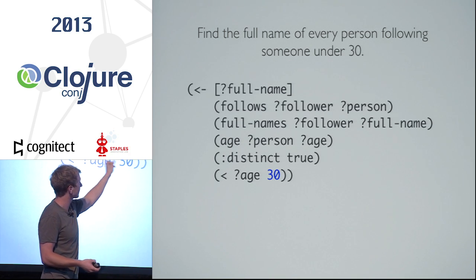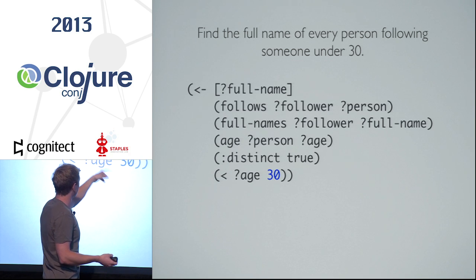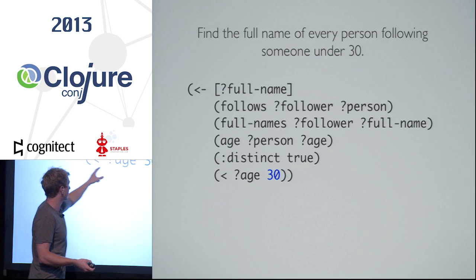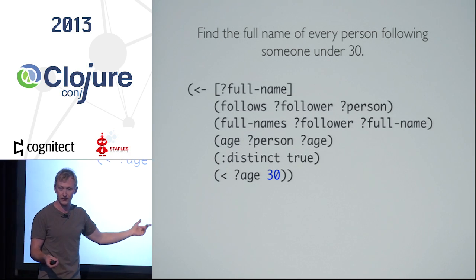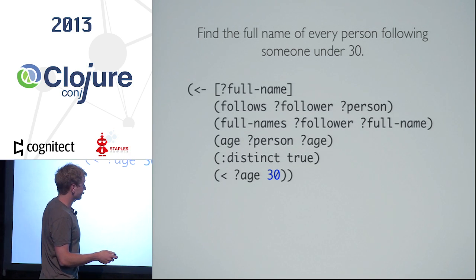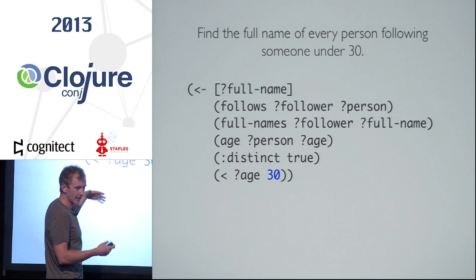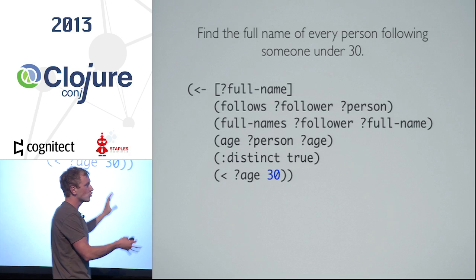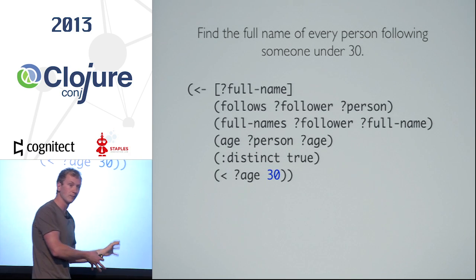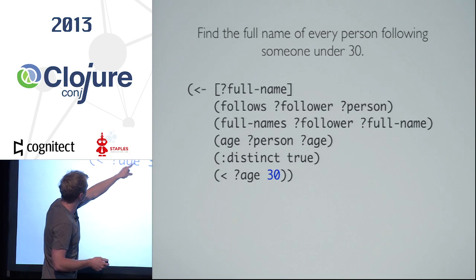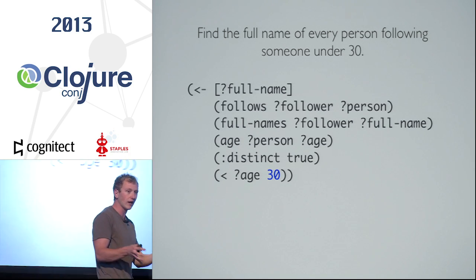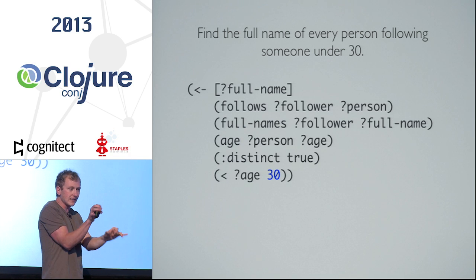Full names produces follower and full name. Age produces person and age. And then we have this final constraint that age has to be less than 30. And then this little option saying that at the end of the day, we only want the distinct outputs. Now, there's no join going on here explicitly, but implicitly, because we named different variables the same thing, the system will figure out possible solutions given that these are the same entities.